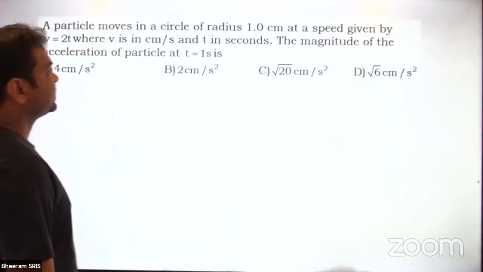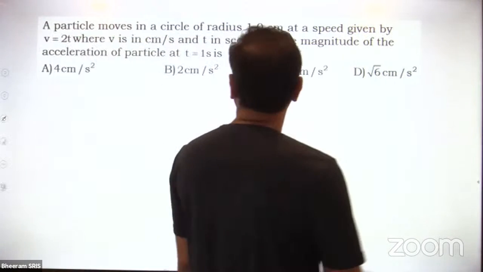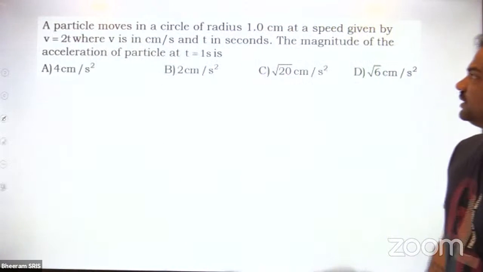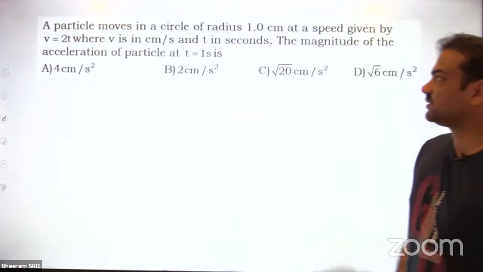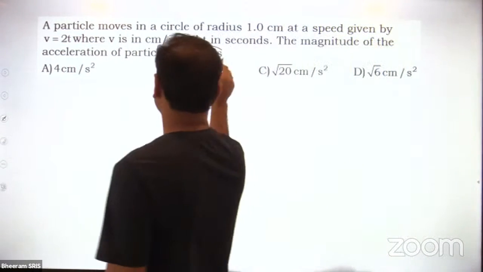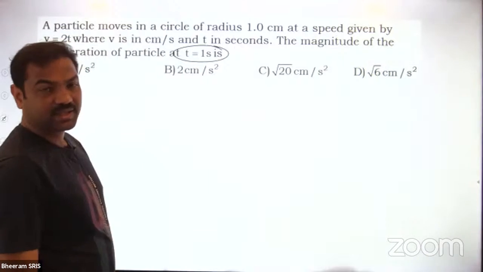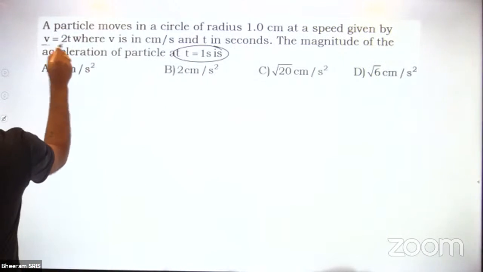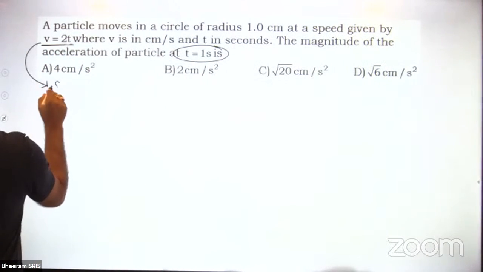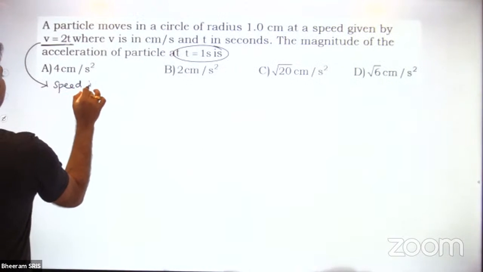A particle moves in a circle of radius 1 centimeter at a speed given by v is equal to 2t. Then the magnitude of acceleration of the particle at time t equal to 1 second. See, they're asking the magnitude of acceleration. Now, what is the speed value? Speed value is variable. Once the speed is increasing.